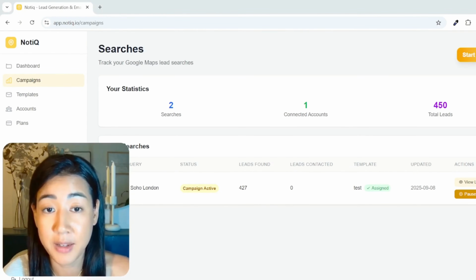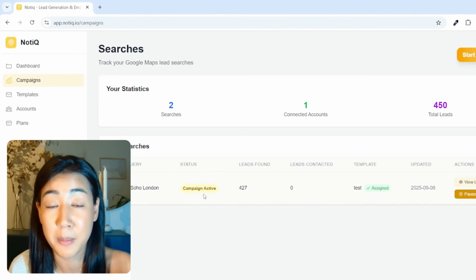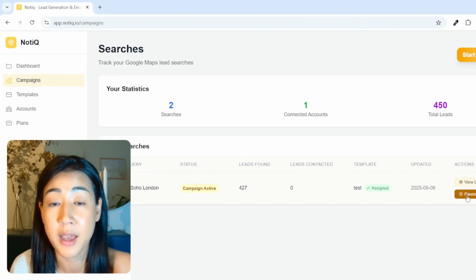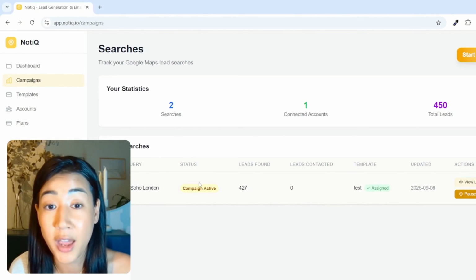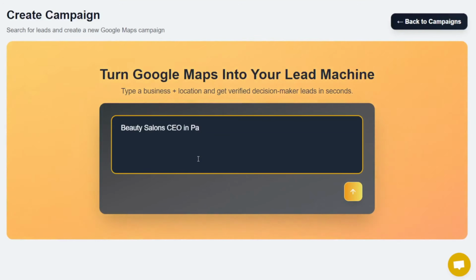And this is mind-blowing to me, because each time I needed to create a campaign like this, I needed at least 5 different tools for scraping, sending, writing emails, filtering, etc. But now you have everything in one tool. So it doesn't matter if you want to reach restaurant owners in New York, solar panel installers in Sydney, or beauty salon CEOs in Paris. All you have to do is to type it in, one button, and it's done.